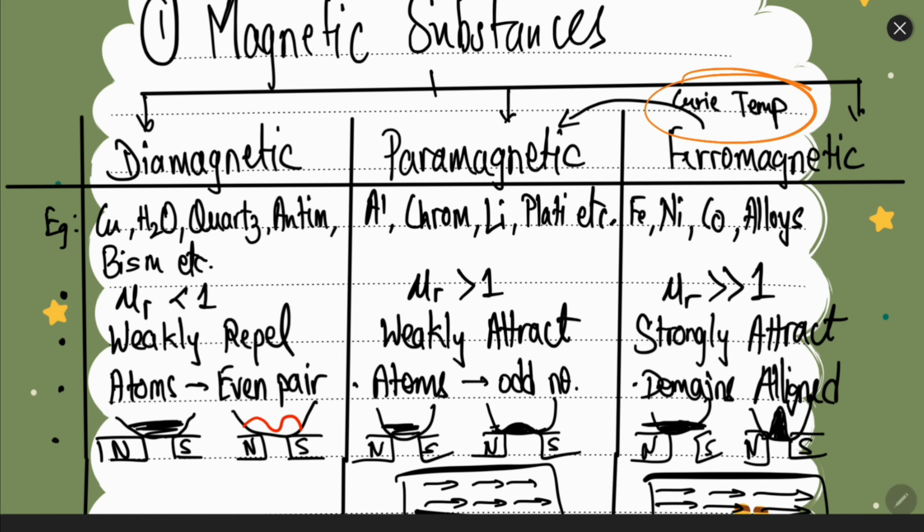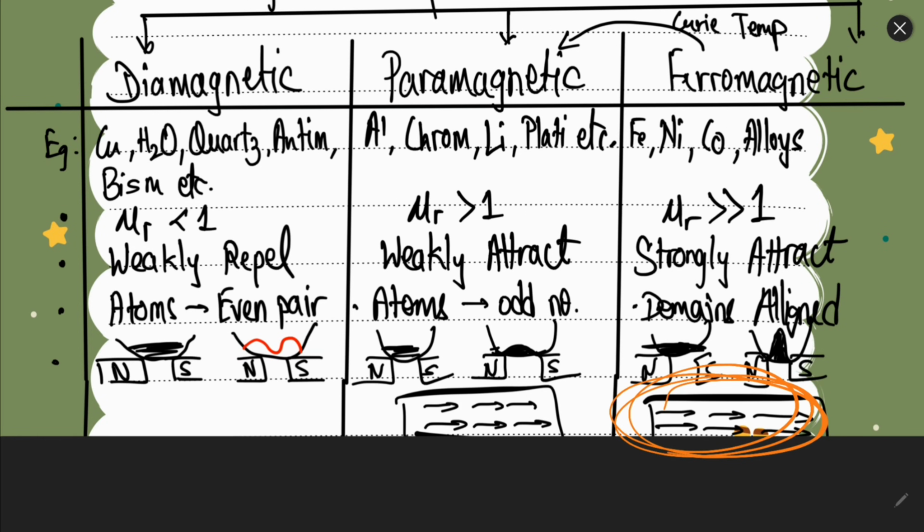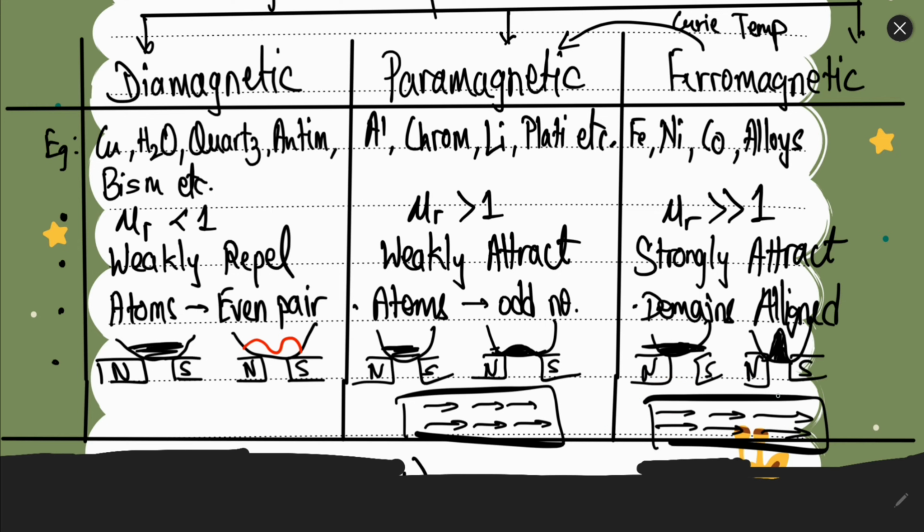Now there is a concept of Curie temperature. Curie temperature is the maximum temperature up to which a ferromagnetic substance can remain ferromagnetic. For example, for iron, it is approximately 750 degrees Celsius. After 750 degrees Celsius, iron will not be ferromagnetic, because the magnets will become very much disaligned.